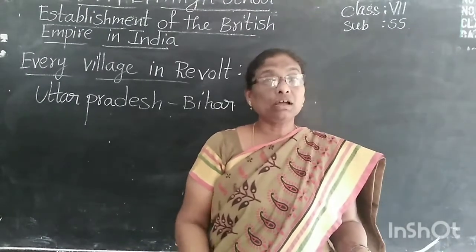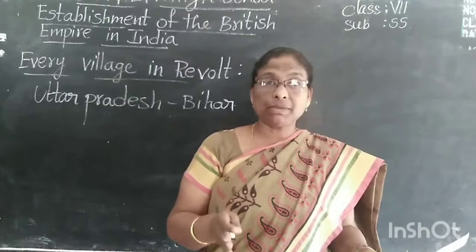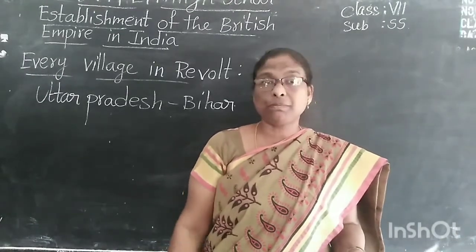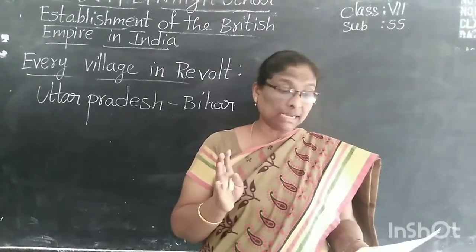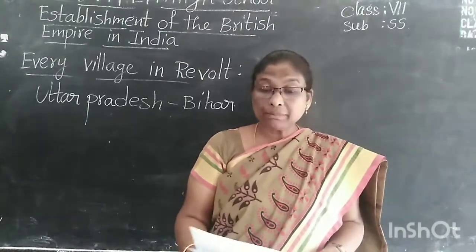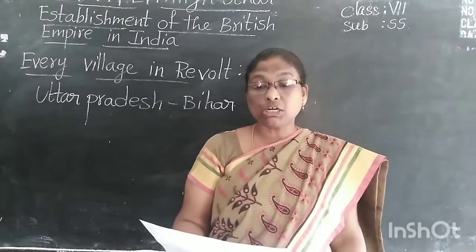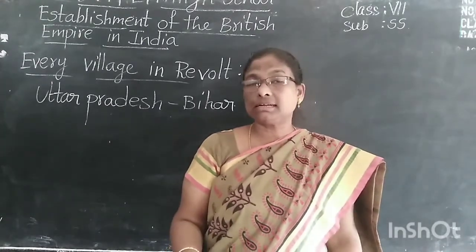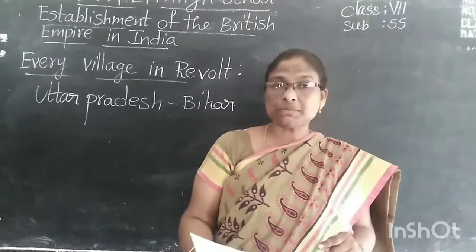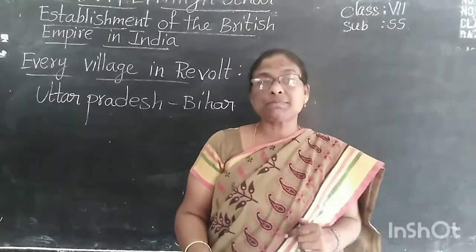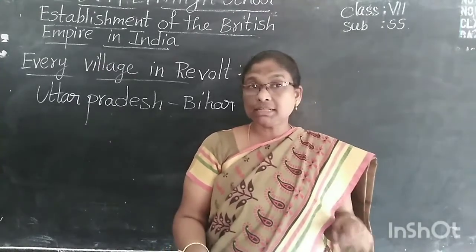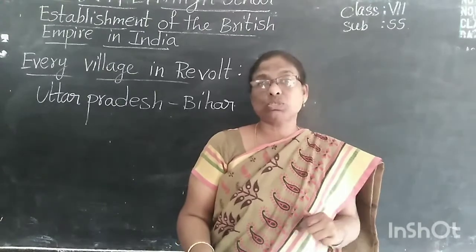So these people have courage. Why? Because they had defeated the English people. Because of that, they had more courage in their fight against the British. And the rebels looted the houses and burned the documents of many moneylenders. Moneylenders were there in those times, working under the British. What did these rebels do?